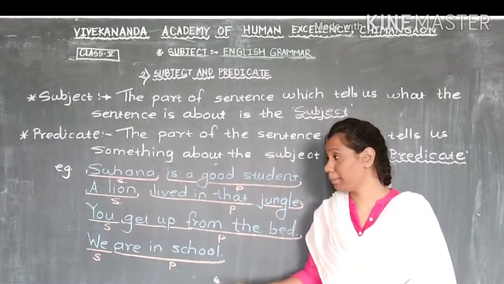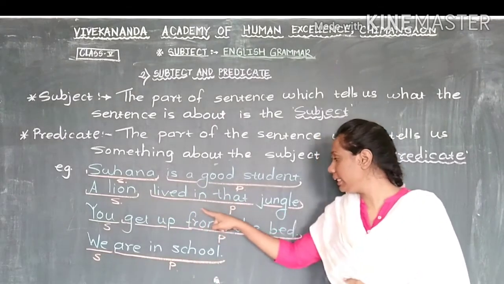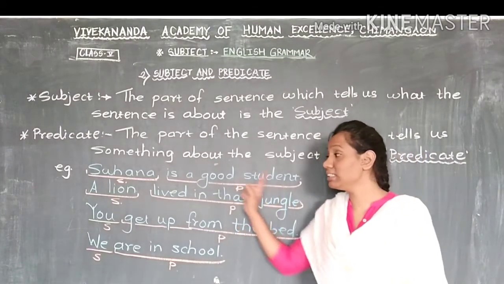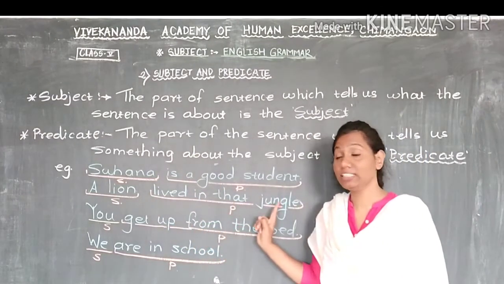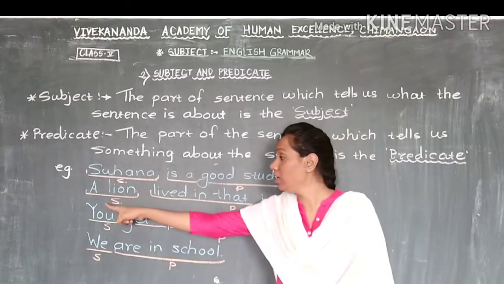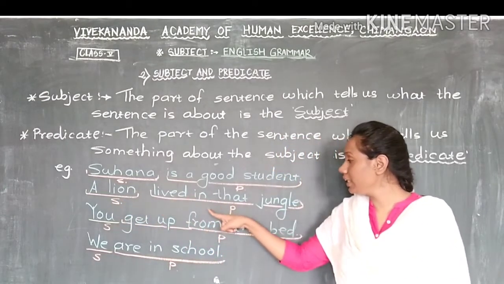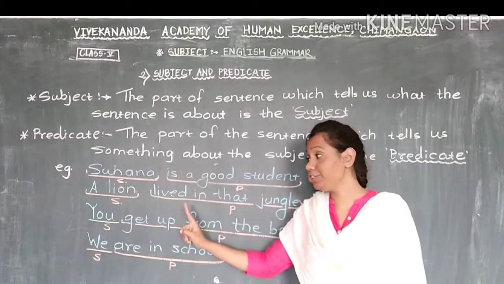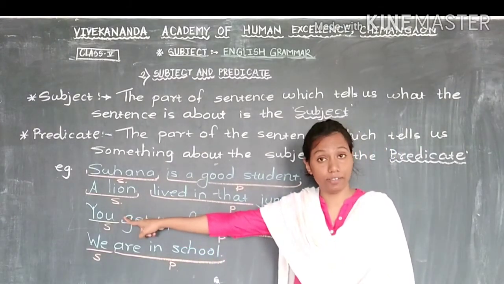See the second example here. A lion lived in that jungle. Here this sentence is about whom? This full sentence, A lion lived in that jungle, is just about a lion.